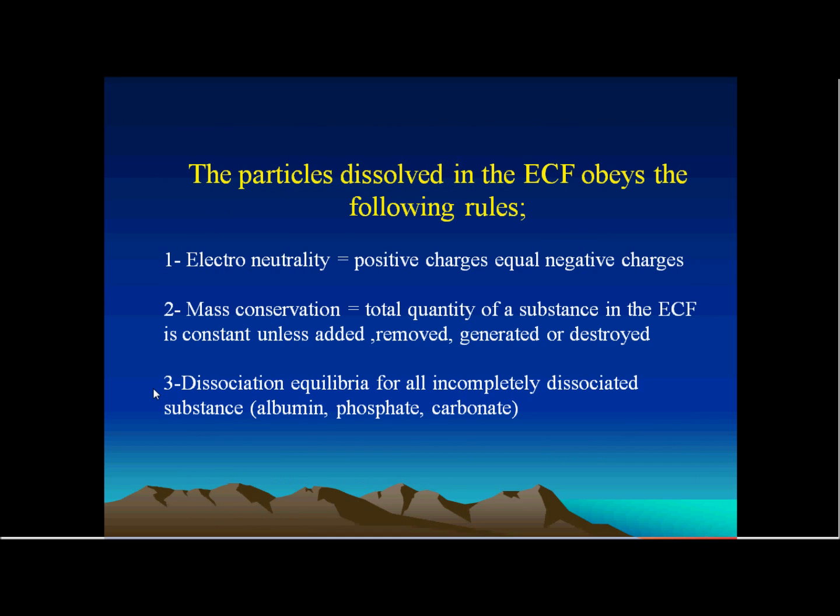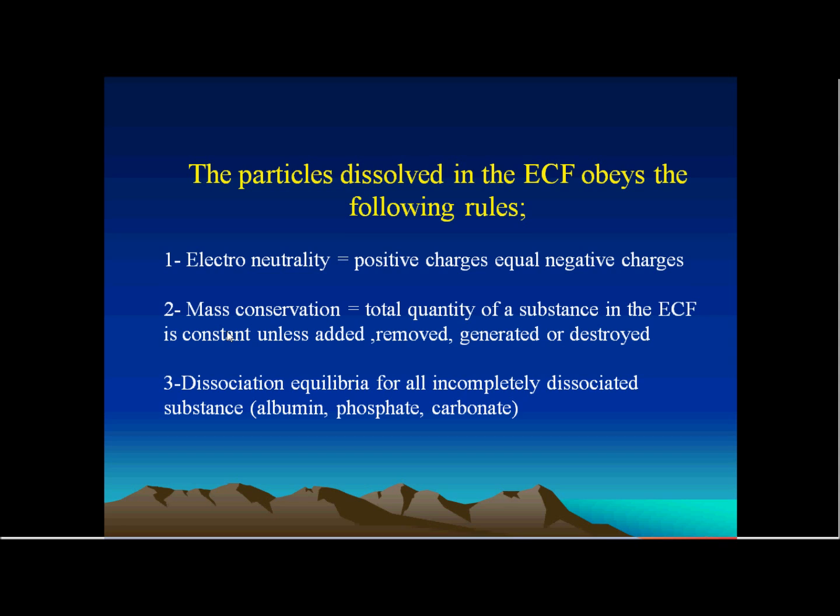When we deal with this extracellular fluid compartment, we have to know that the stability of this compartment is important. There is what we call electroneutrality, which is that the positive charge equals the negative charge, and this is maintained by different organs we are going to discuss. Mass conservation: the composition is nearly constant. Something has been added and removed.